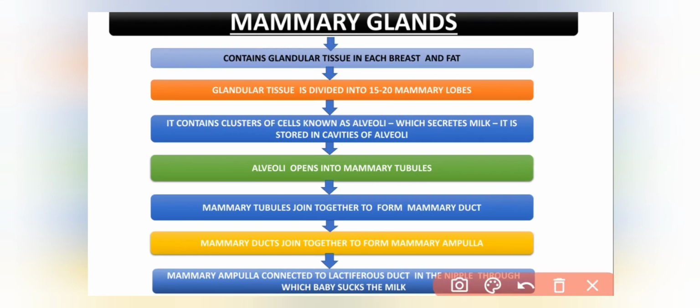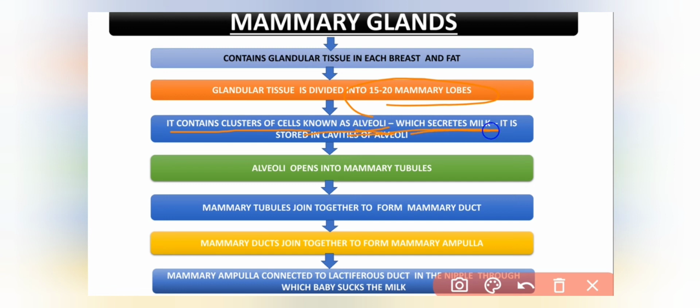This is the flowchart of mammary glands, of what we have discussed in the previous slide. So let us discuss now. Mammary glands contain glandular tissue in each breast and also contain fat. This glandular tissue is divided into 15 to 20 mammary lobes. These mammary lobes contain clusters of cells known as alveoli, which secrete milk.